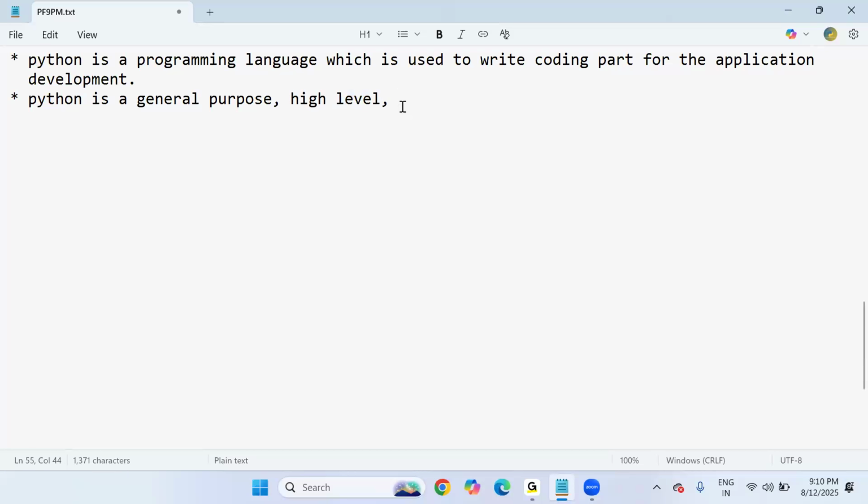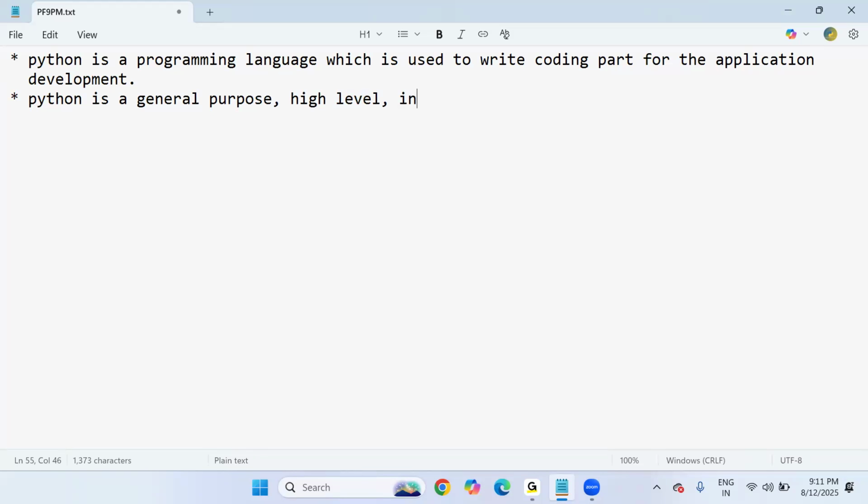Especially for memory management, there is a garbage collector assistant. That assistant works on memory management for Python code. So as a programmer, we should focus on writing logic, and we will not concentrate on memory management and such. For memory management, Python has the garbage collector, which takes care of complete memory management internally, just because it is a high level language. So all the low level activities can be taken care of by Python.